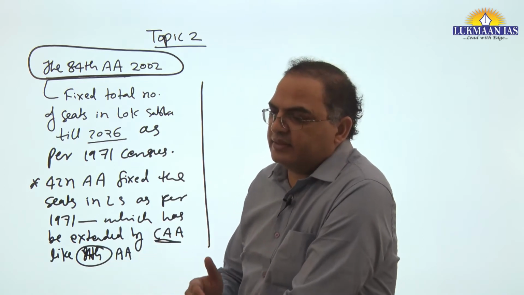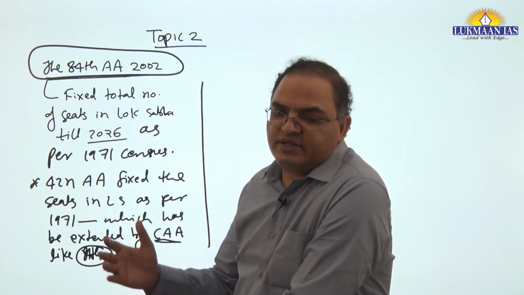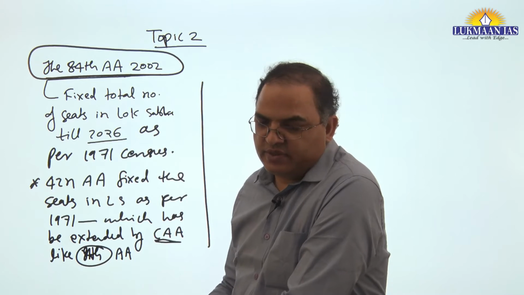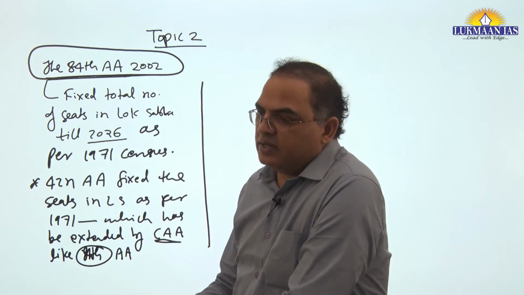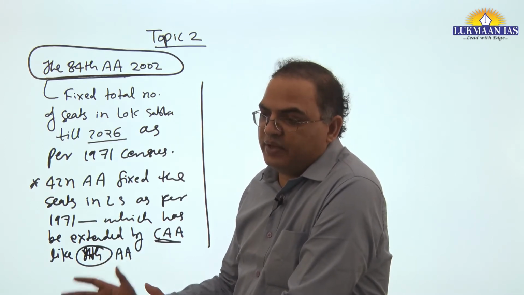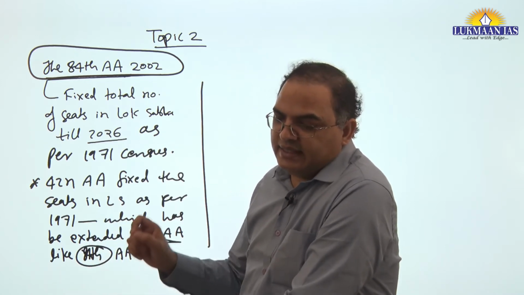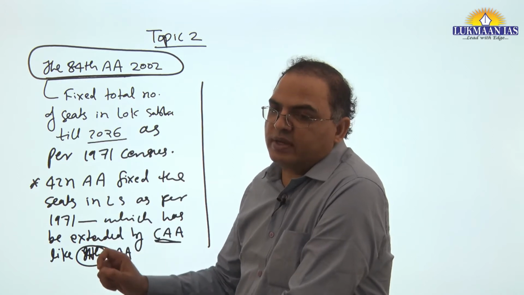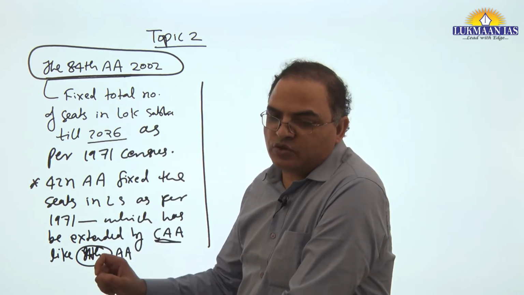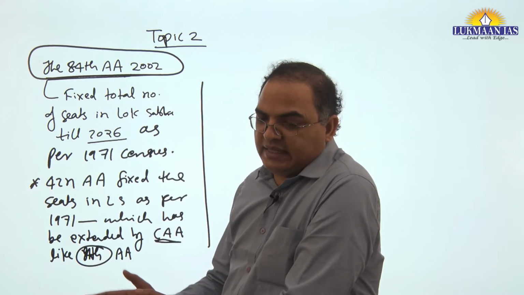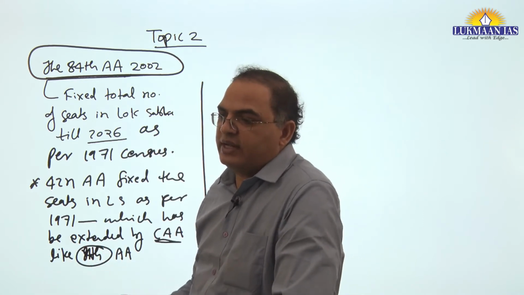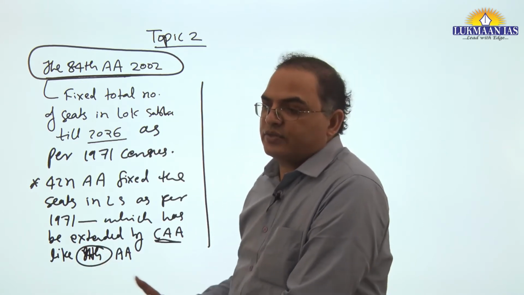It is called rationalization of constituencies. The second delimitation is where seats are reviewed as per change in population. Since each seat in Lok Sabha is on the basis of population, when population increases or decreases, seats will also be adjusted.